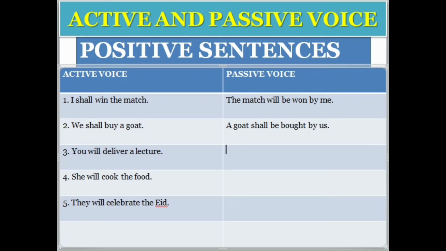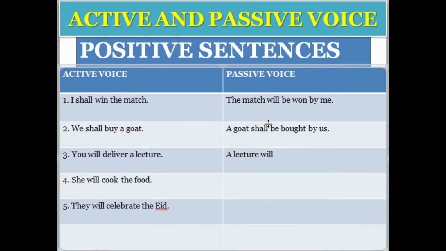So "you" is the subject and "a lecture" is the object. Again, the object will come first. A lecture, shall or will?